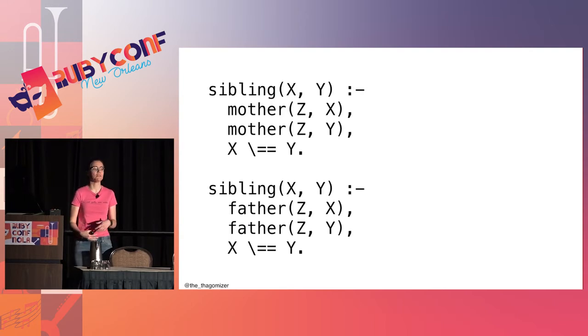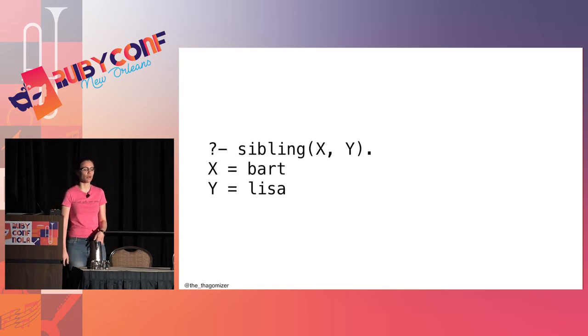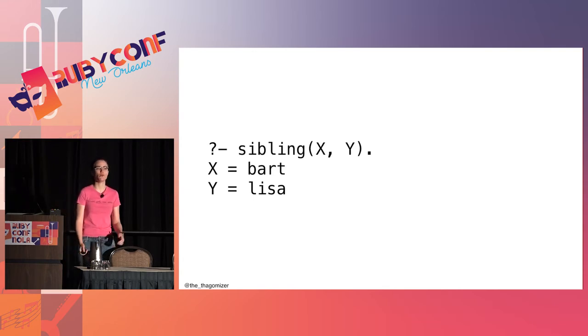But there's another way that you can be siblings. X and y are siblings if there is some z such that z is the father of x, z is the father of y, and again, x and y are not the same person. And Prolog's going to try to figure out whatever values it has to put into each of those capital letter variables to make this true. So I can go into the interactive Prolog terminal and say, hey, Prolog, who are siblings? And it says, oh, Bart and Lisa are siblings.